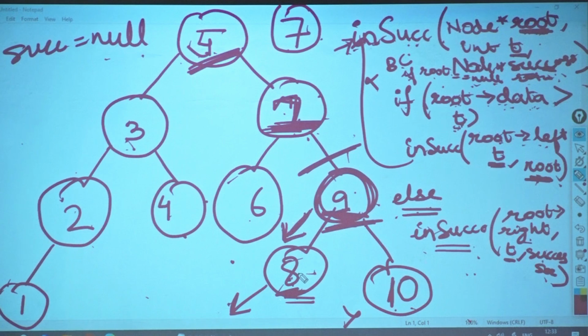After locating the node, if it has a right subtree, find the minimum of that tree. Do you know find minimum? Yes. If it does not have one, then remember the parent and return the parent. That is one way of doing it. Two different ways of doing it. So while going, I am keeping the parent in my mind. I am always changing this value called successor.